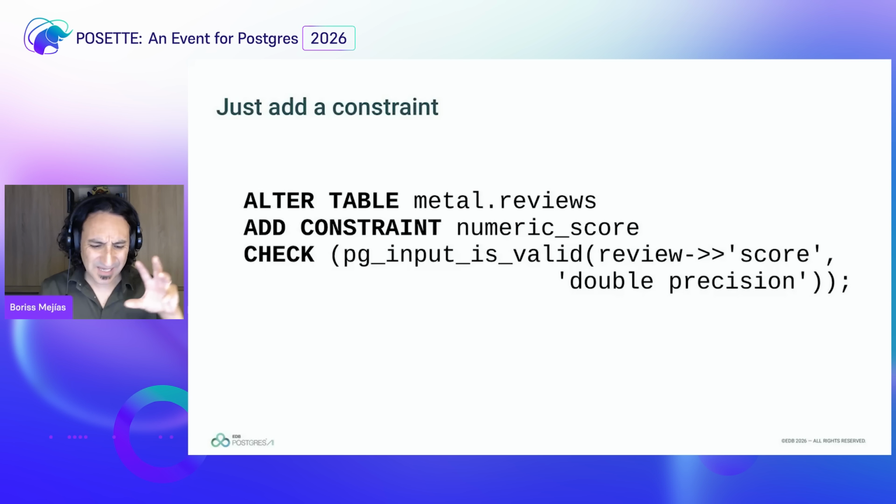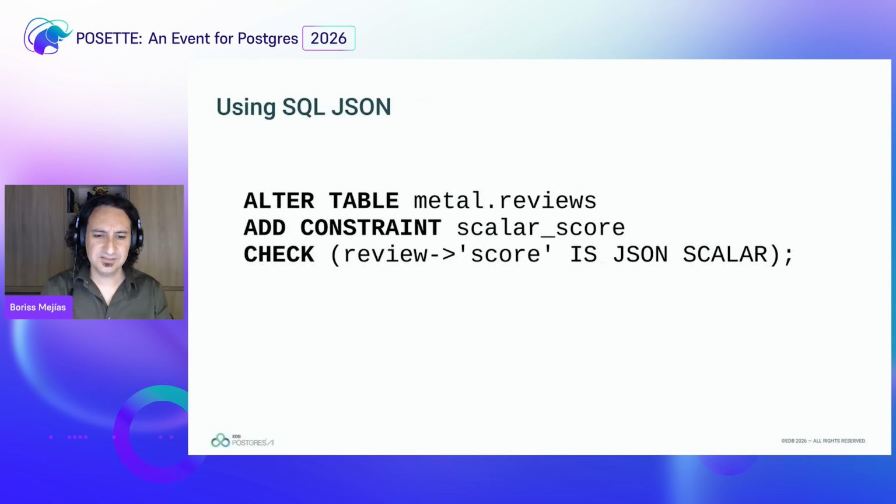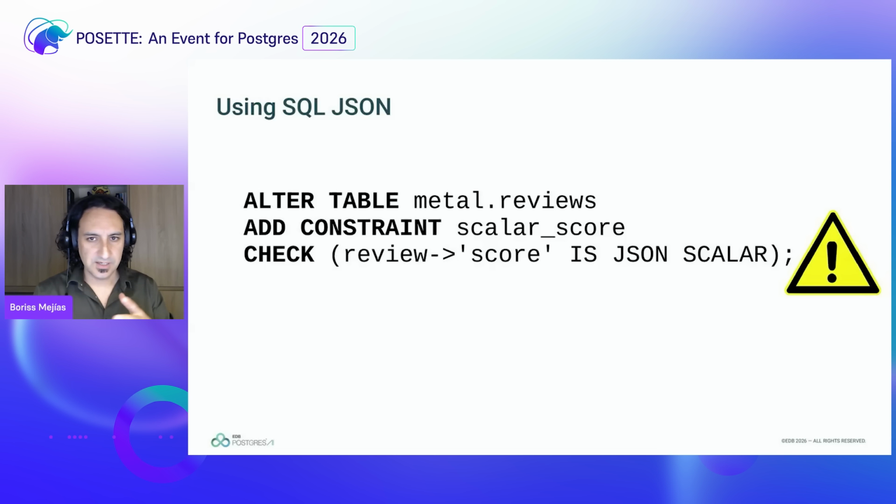So there are some types of JSON things that you could use, like JSON and SQL, like this one, for instance. I'm going to add a constraint, which is called scalar_score, which says that the object that is used in our single arrow is a JSON scalar. But be careful, this one is not going to guarantee a number. It can also be a Boolean or a text. It just guarantees that it's not an array or another JSON or something else. Well, look at the documentation of scalar. I might be wrong about all the possibilities there, but it's not just numbers.